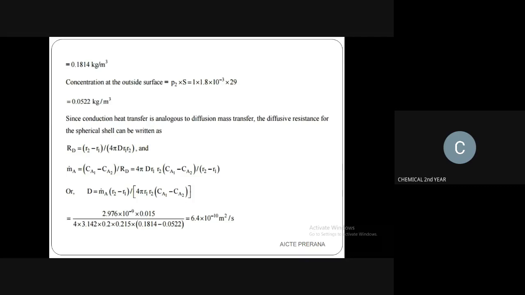Or you can directly find the value of D is equal to Ma into R2 minus R1 divided by 4 pi R1 R2 Ca1 minus Ca2. Substitute all the values, and you will get the answer as 6.4 into 10 to the power minus 10 meter square per second. Okay, that's all for the second problem.